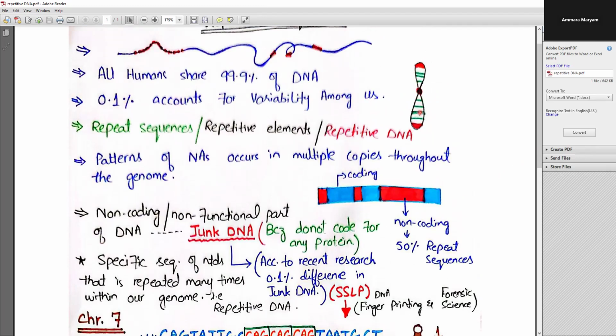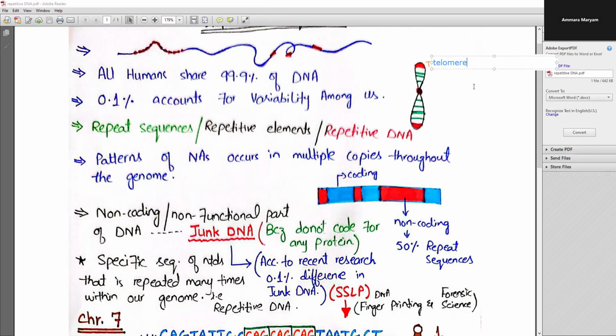So these are the repetitive sequences that are scattered all over the genome, and they specifically lie in specific regions of the chromosomes as well. These are the last end regions of the chromosomes, the telomeres. For example, let me write, this particular region in red, this end portion of the chromosomes, is known as the telomere.